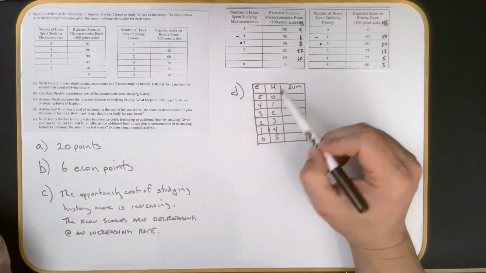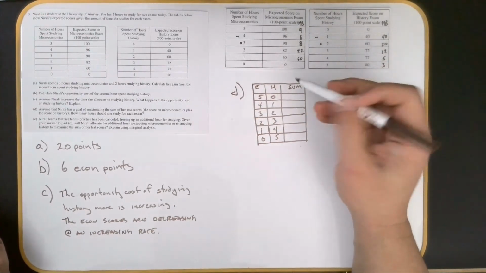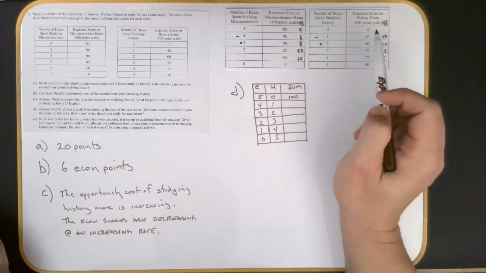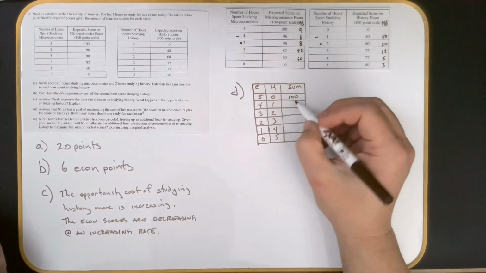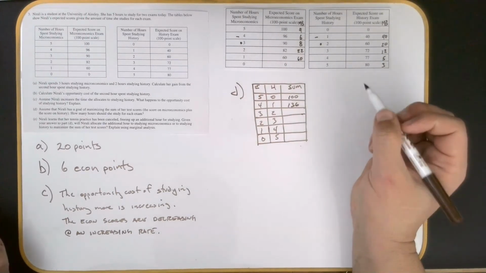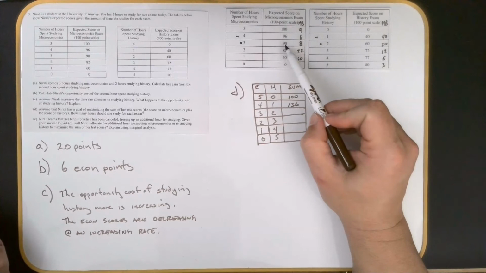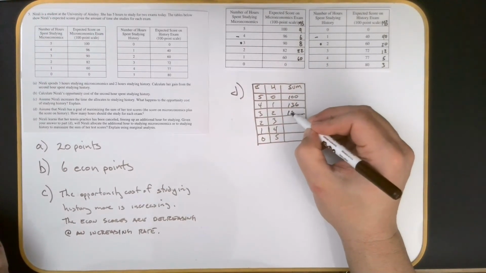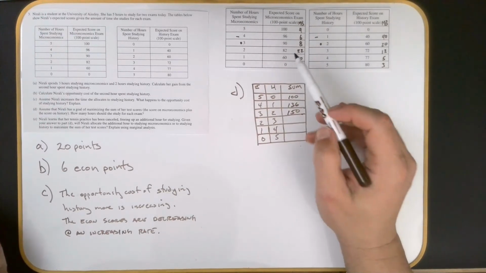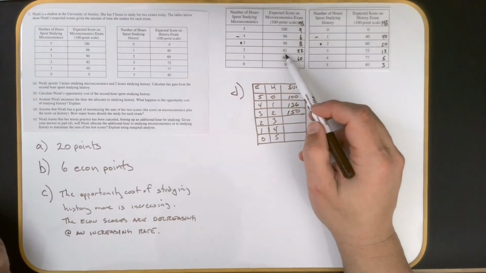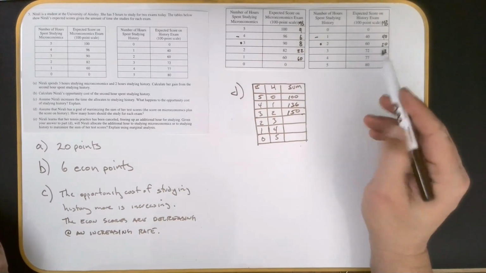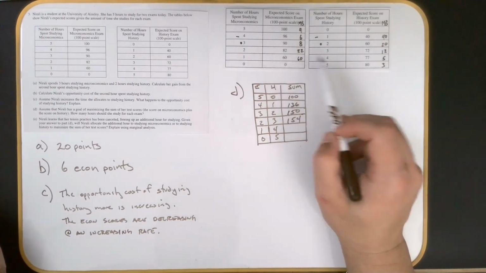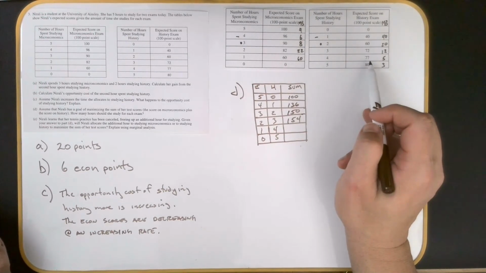So if she does 5 and 0 this way, she would get a 100 plus a 0. The sum would be 100. If she does 4 and 1, she would get a 96 and a 40. That would be a 136 total. If she does 3 and 2, she would get 90 plus 60. So that would be 150. If she does 2 and 3, she would get 82 plus 72, and that would be 154. And if she does 1 and 4, she would get 60 plus 77.